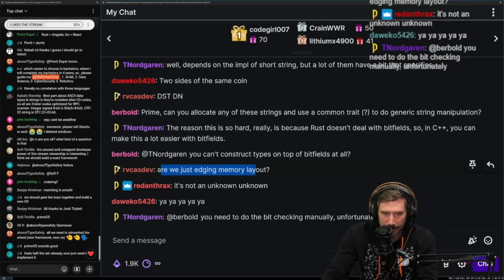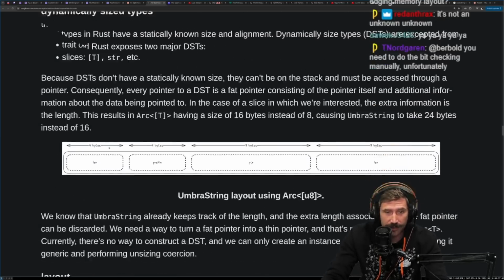Are we just edging memory layout? We are. This is actually super interesting. I'm loving this, by the way.